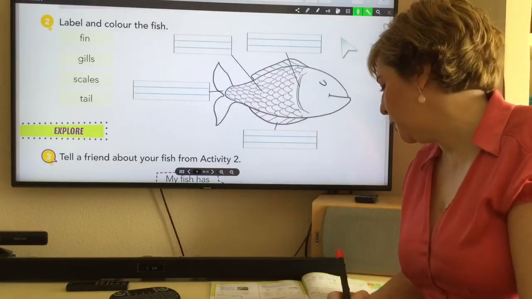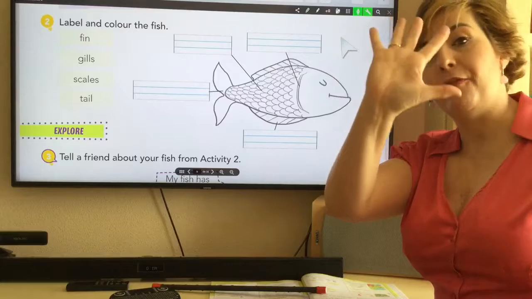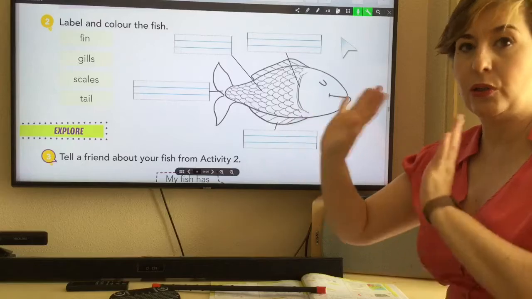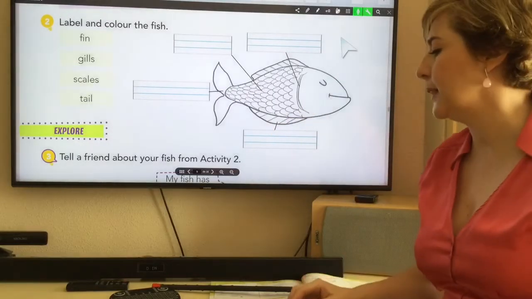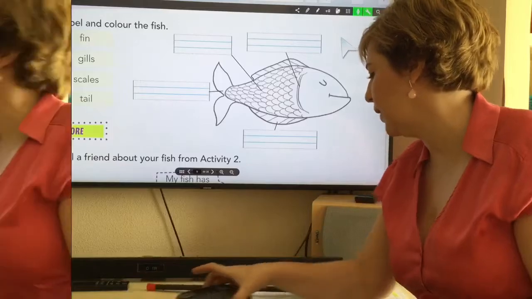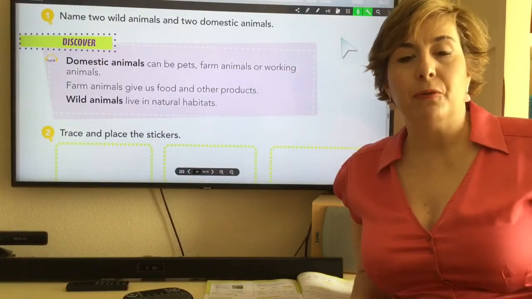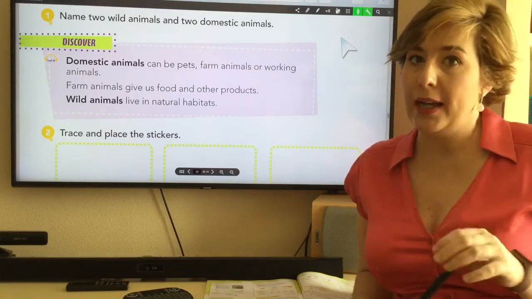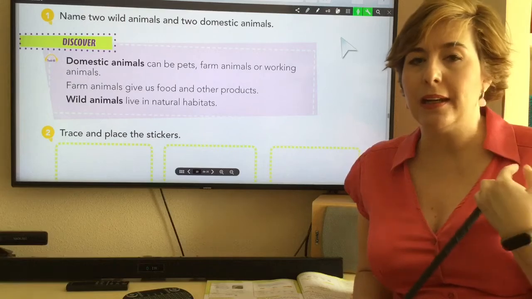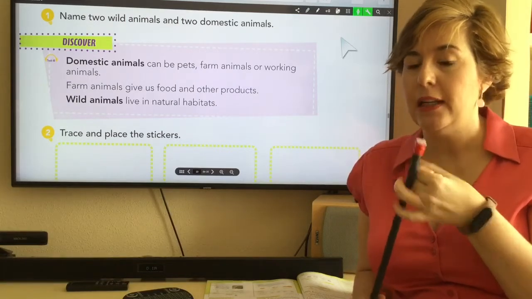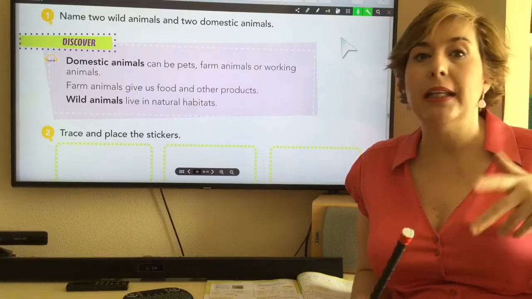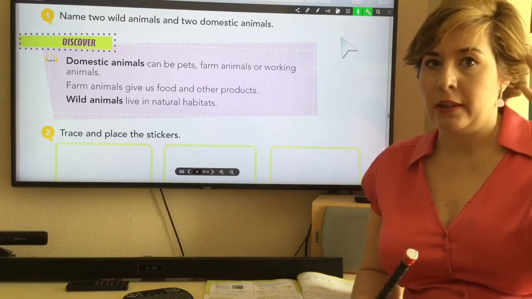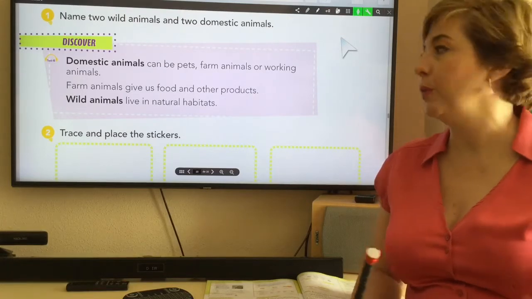Well, now we are moving to page 75. If you haven't finished copying, just pause the video, and then you play it a little bit later. At page 75, we are going to talk about domestic animals and pets and wild animals. Remember, domestic animals are farm animals and pets, and wild animals are the animals that live in the forest. Let's remember these things that we learned at the beginning of the unit.